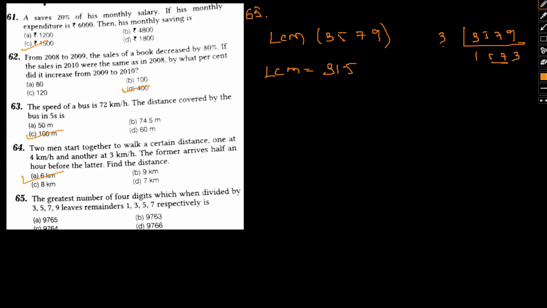Okay, so the largest 4-digit number is equal to 9999. Now let me divide 9999 by 315.